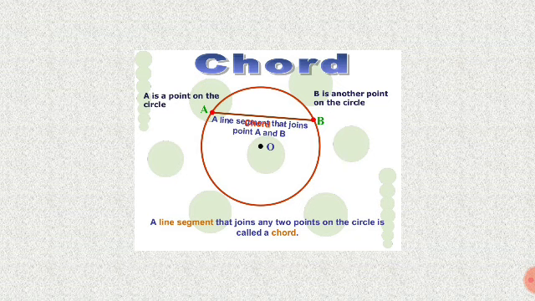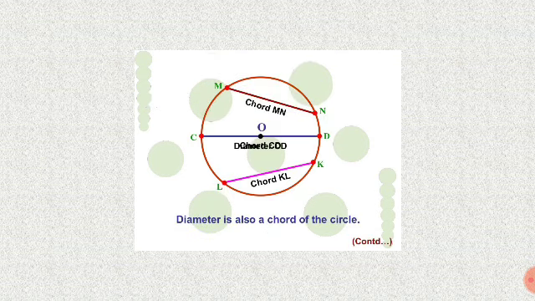Now the name of the line segment is A to B. A line segment that joins points A and B. The center of the circle is O. A line segment that joins any 2 points on the circle is called a chord.